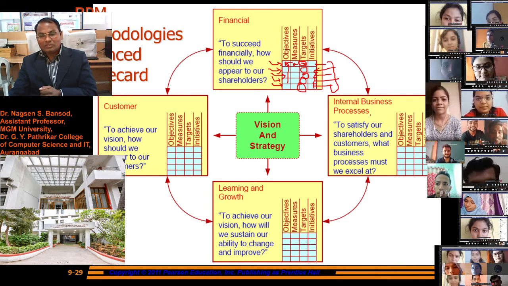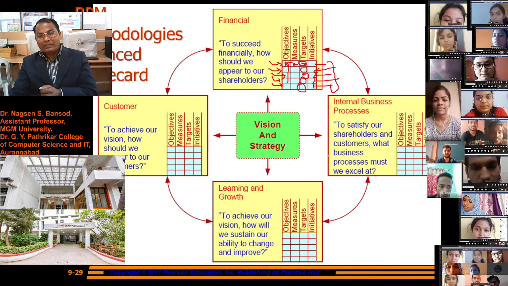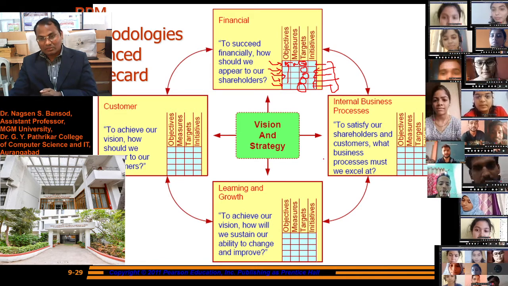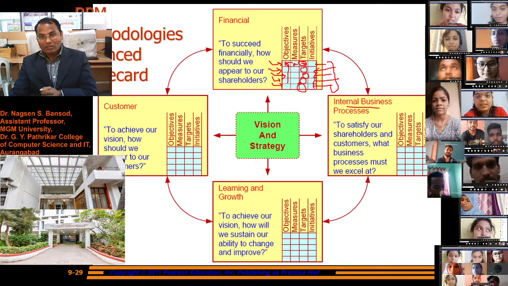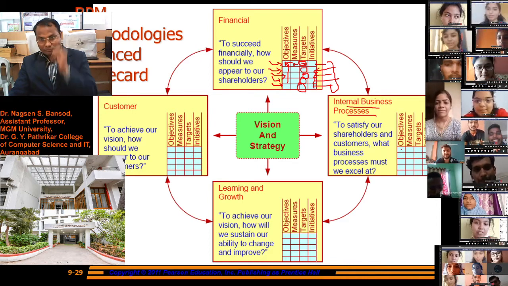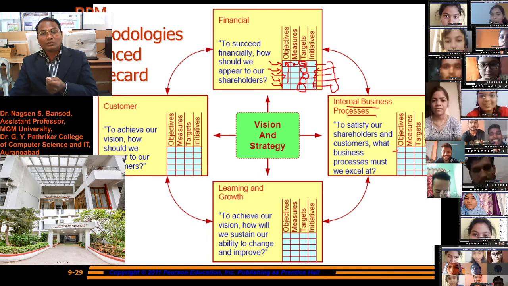Internal business process: to satisfy our shareholders and customers, what business process must we excel at? Internal business processes are there. We need to satisfy stakeholders and customers, so we need to set the objective.